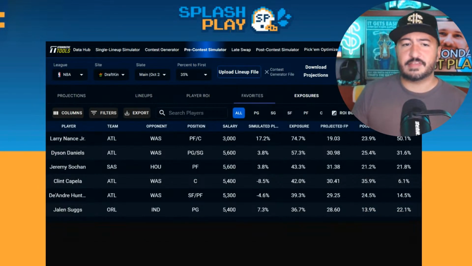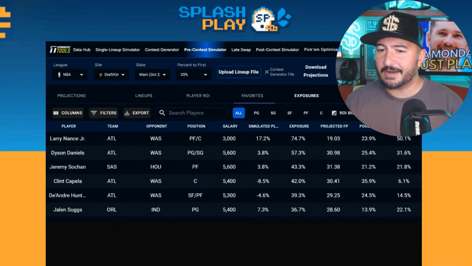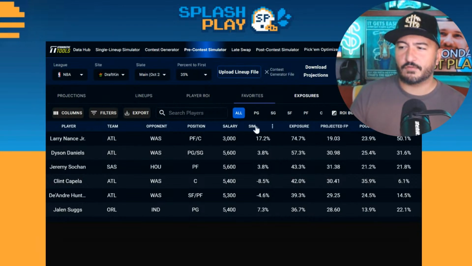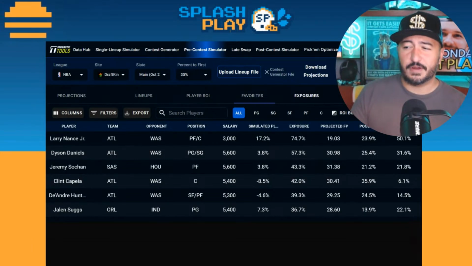Of course, across the top 150 lineups, here's what you're getting. You're getting Larry Nance Jr., top ROI player overall, 75% exposure for him.